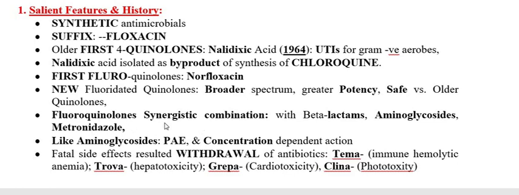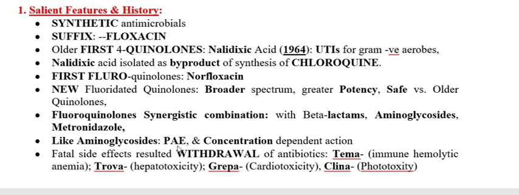Other points under this are also very interesting. This group also possesses, similar to aminoglycoside, the effect we call the post antibiotic effect. So what is this post antibiotic effect?